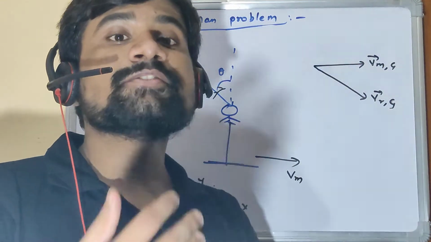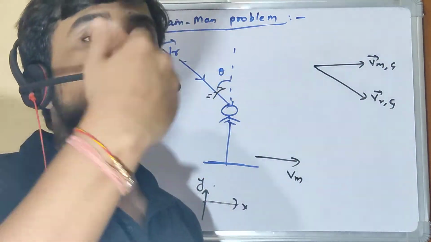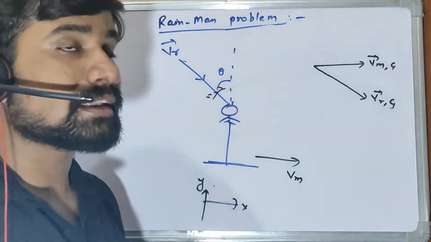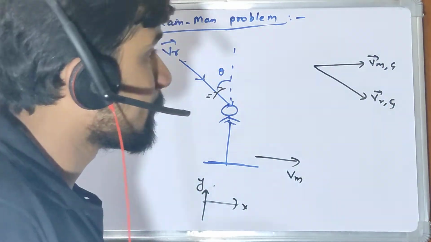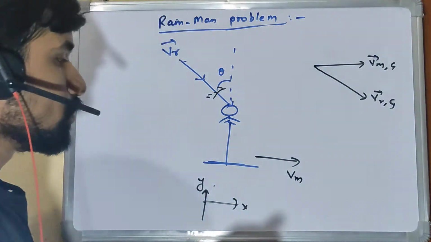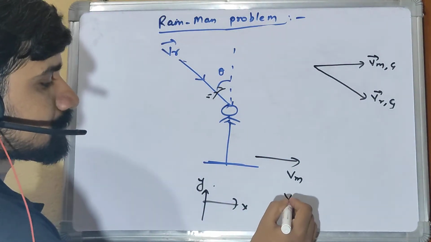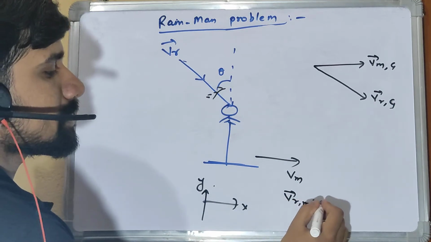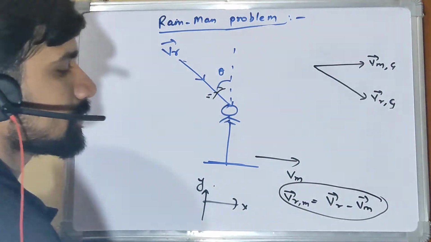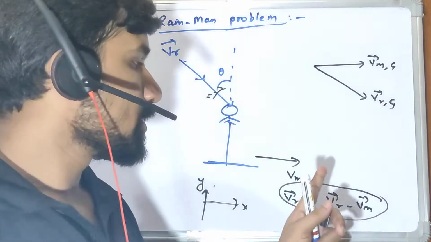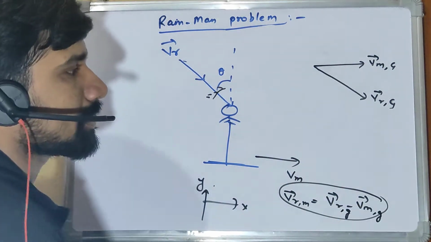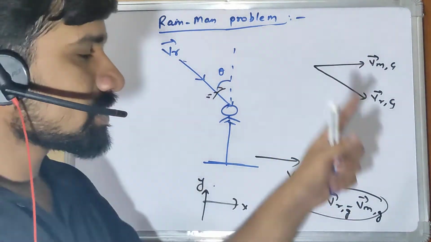And that is the same velocity by which the man will see the raindrops; they will appear to the man falling at that magnitude and angle, right? So to calculate velocity of rain with respect to man, you know that it is nothing but VR minus VM, right? Relatively, if you see, velocity of rain with respect to man is VR minus VM. This VR is nothing but VRG and VMG, right? So this is subtraction of these two vectors.